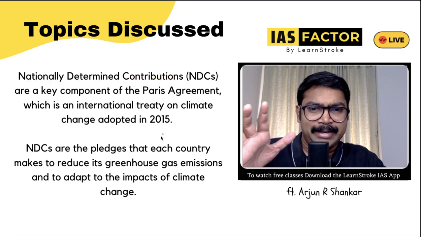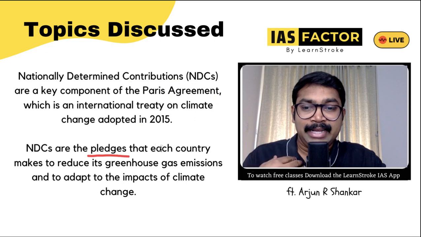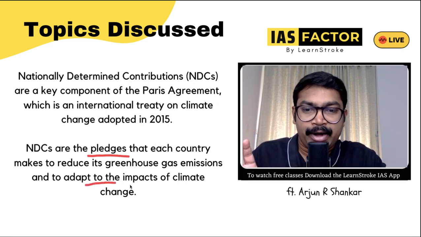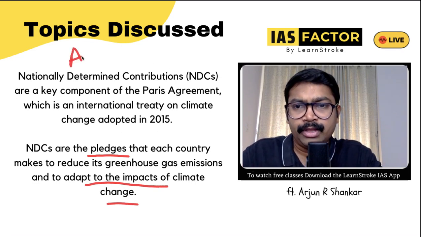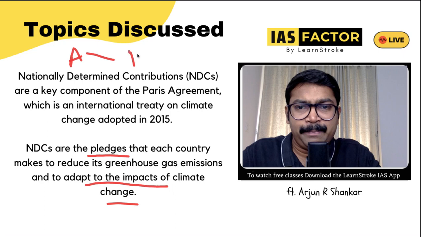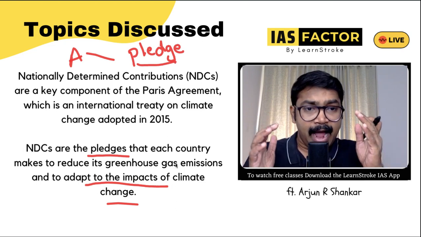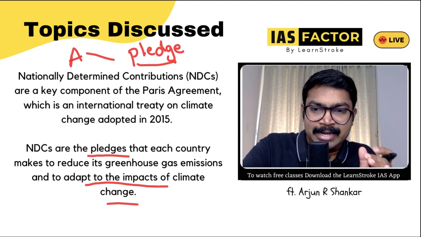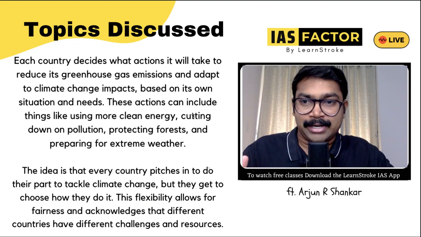So what is NDC? Simply understand, NDC is a pledge that each country makes to reduce its greenhouse emissions and to adapt to the impacts of climate change. So a country called A is pledging, means it is having a nationally determined contribution. A is pledging that I'll cut down this energy, I'll contribute this much. So this is NDC, it simply means it's a pledge which a country makes. So please, this is the easiest way to understand.